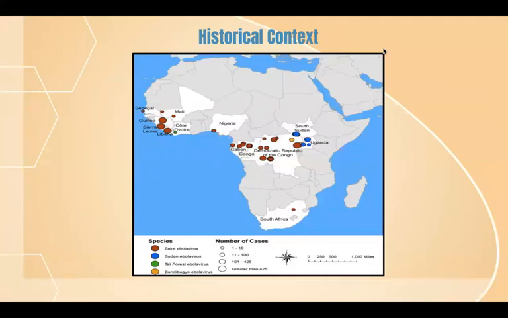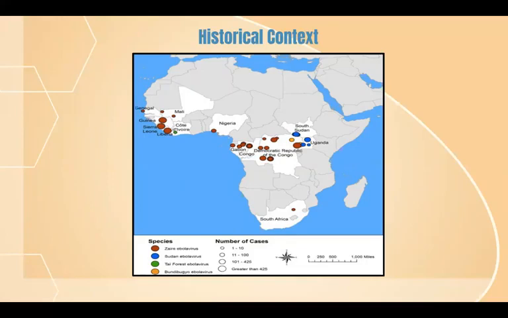To touch on the historical context of the disease, Ebola virus disease is named after the Ebola River in Zaire. EVD was discovered in 1976 after it first emerged in Sudan and Zaire. There are 5 species of Ebola: Sudan Ebola virus, Zaire Ebola virus, which is the most fatal and associated with the 2014 through 2016 outbreak, Reston Ebola virus, Thai Forest Ebola virus, and Bundibugyo Ebola virus. Sudan, Zaire, and Bundibugyo are responsible for the larger outbreaks in Africa.